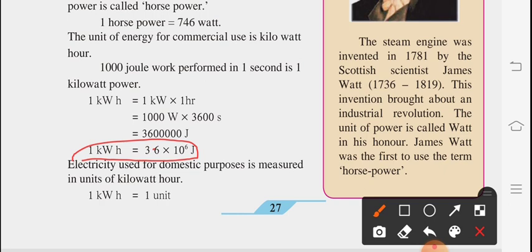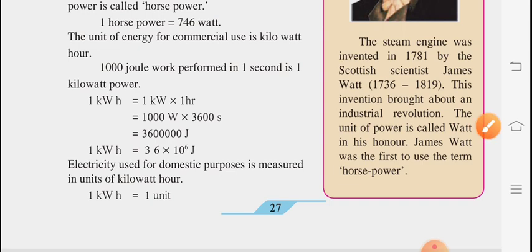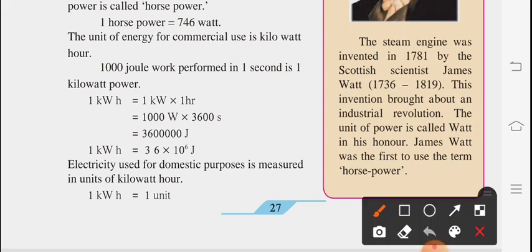If you observe your electricity bill, over there this conversion has been written. Electricity used for domestic purpose is measured in units of kilowatt hour. So 1 kilowatt hour is equal to 1 unit. So we say that this much is the unit used and this much is the bill. So 1 unit means 1 kilowatt hour.